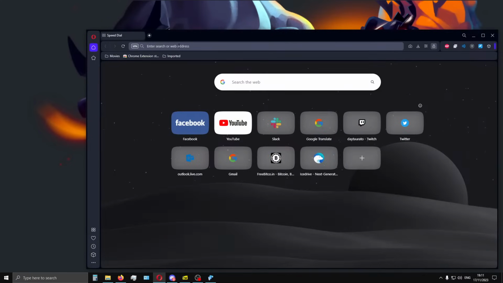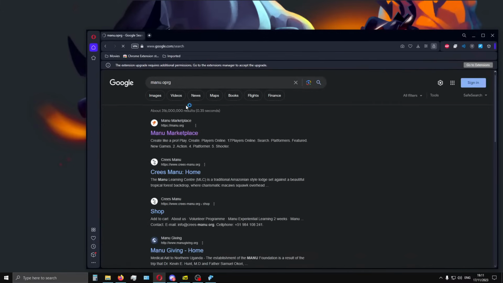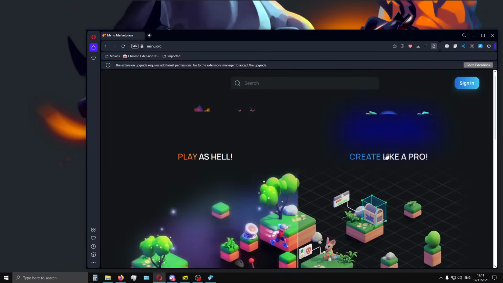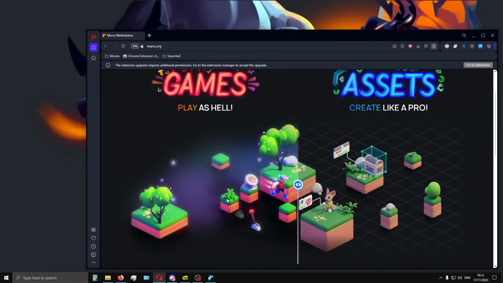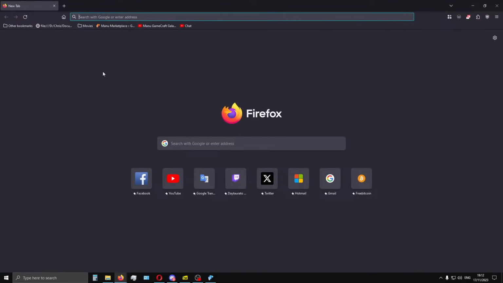Let's type here Manu.org. And in here, it asks me to log in. One second, please. Let me open a new tab. We're doing it in real time.